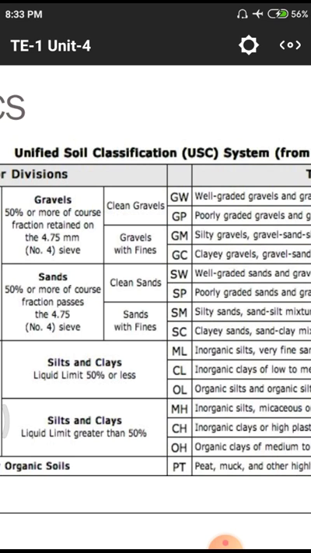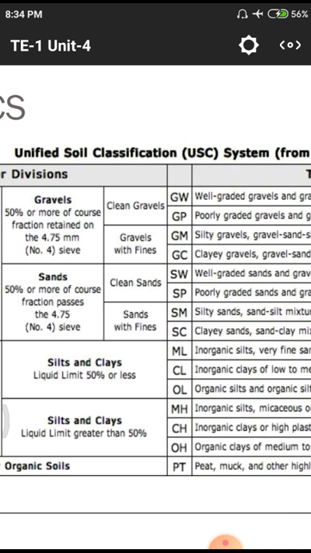That means G. In the first four terms we are having gravel, so we have to remember first G means it is a gravel matter. After that we are having W, which means well graded gravel. Next we are having P, that means poorly graded gravel. After that we are having M, that means medium graded gravel soils. After that, GC means clayey gravels.